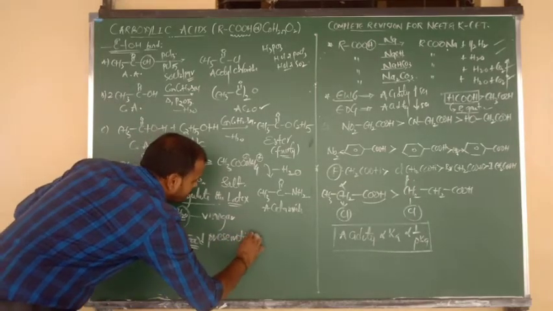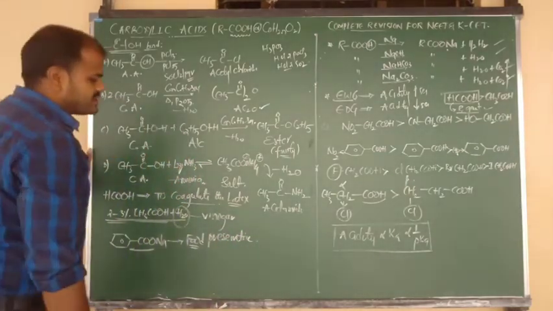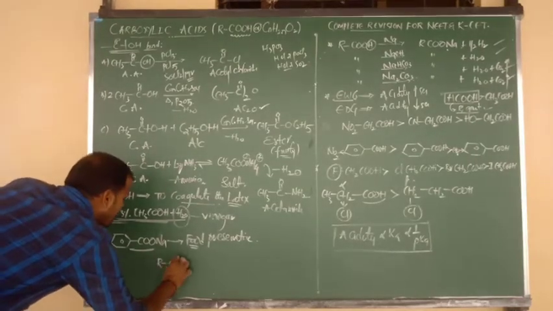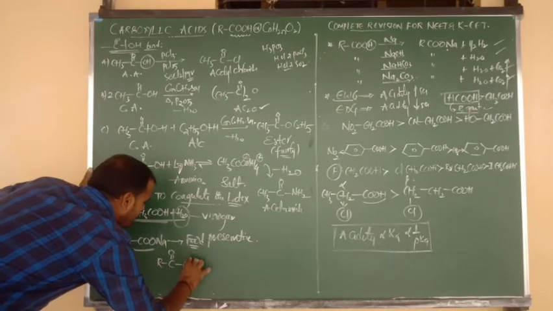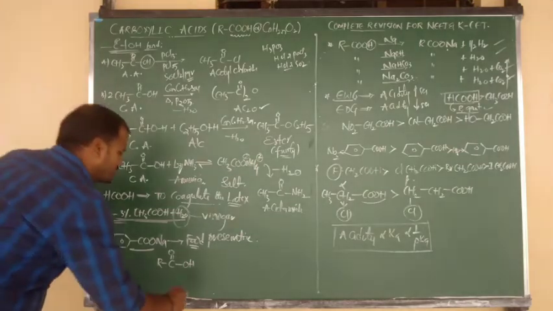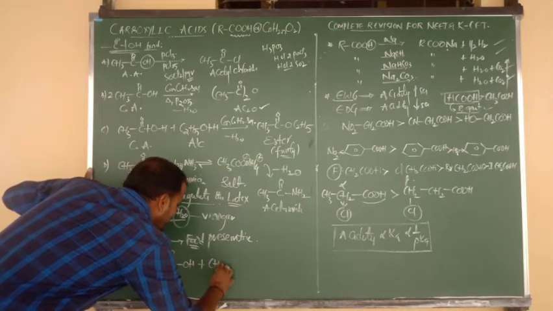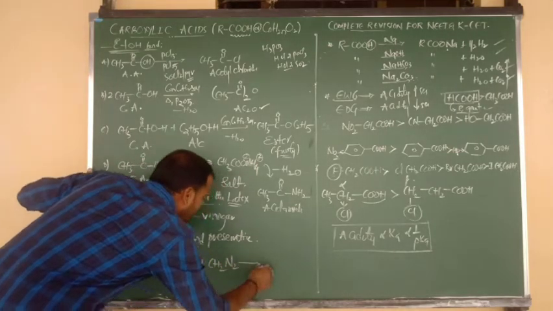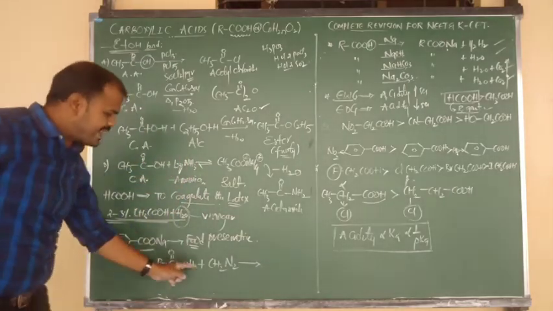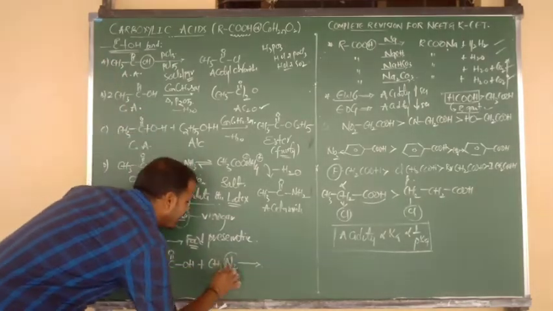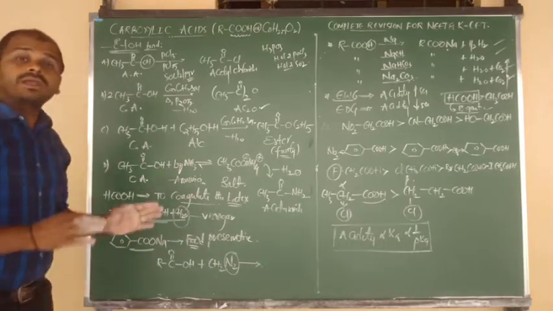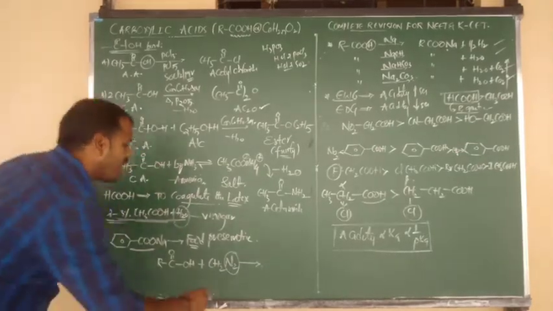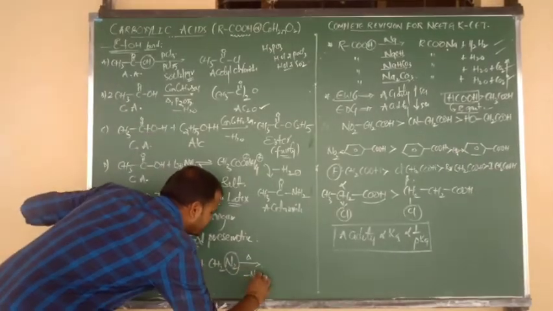Food preservative. In the end I want to tell one reaction: carboxylic acids, R bonded to C double bond O, C double bond O bonded to OH, upon reaction with diazomethane, nothing but CH2N2. Carboxylic acids on reaction with diazomethane form an ester as the product, after the loss of N2 gas.